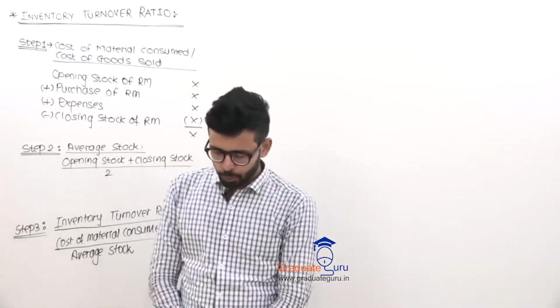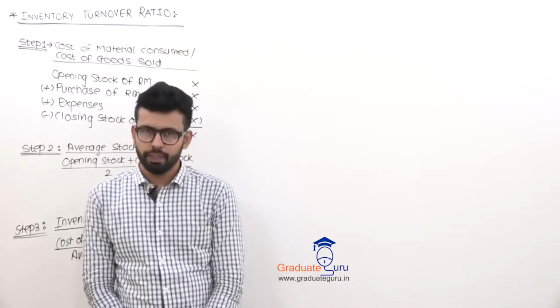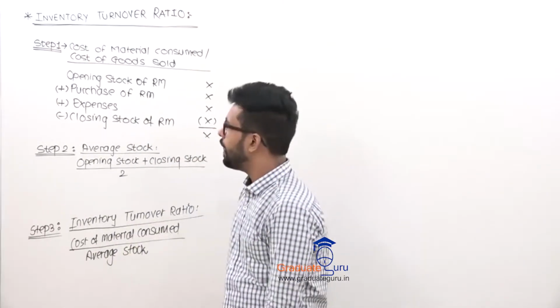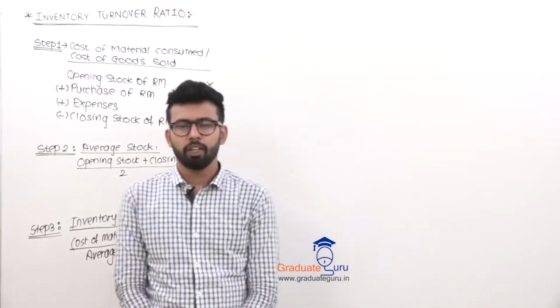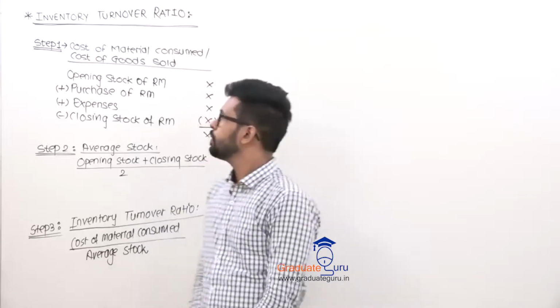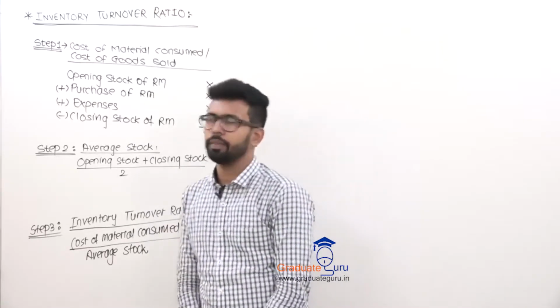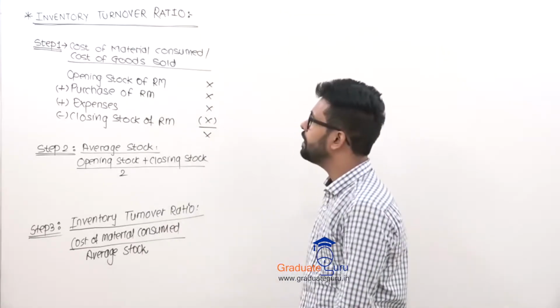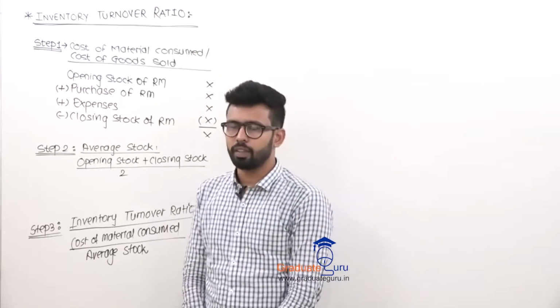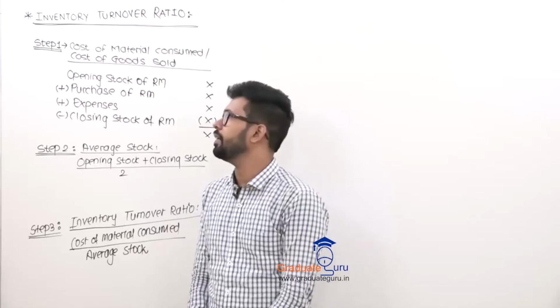Hello everyone, so we are done with the concept of EOQ, that is economic order quantity. Now the last concept in your material costing chapter, that is your inventory turnover ratio. So it's quite easy, don't worry about it. First of all, what is inventory turnover ratio? When I say inventory, it means your stock material, that is your inventory.